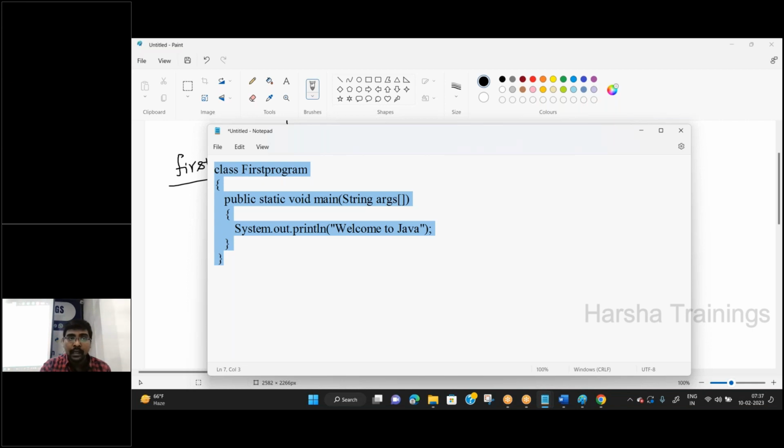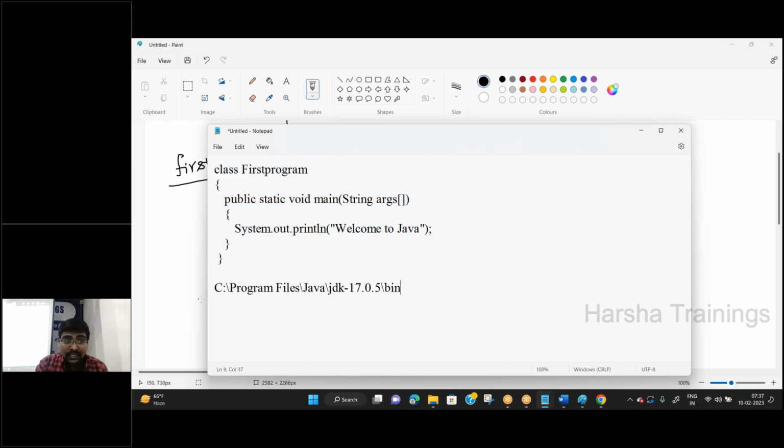Open the notepad and write the program. After that, you need to save the program. Where do you have to save the program? Remember the thing. Generally, the program is saved inside the path. What is the path? We already know. This is the path: Program Files, Java, under Java, JDK, and under bin. Here you need to save the program, but I do not require to save the program there.